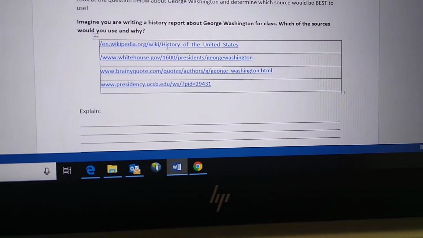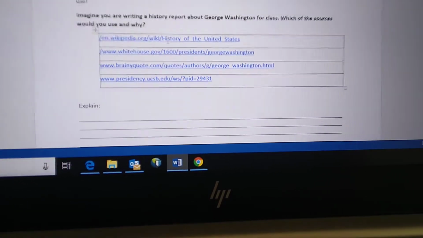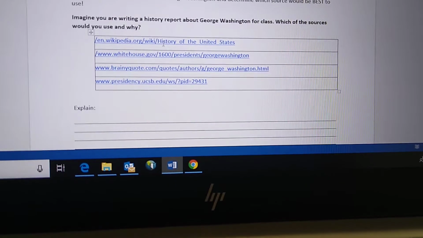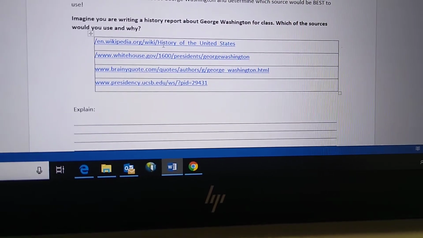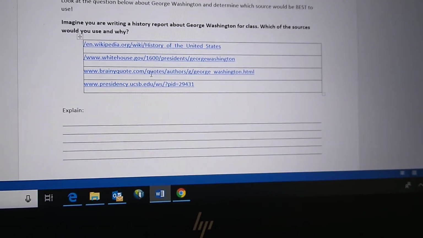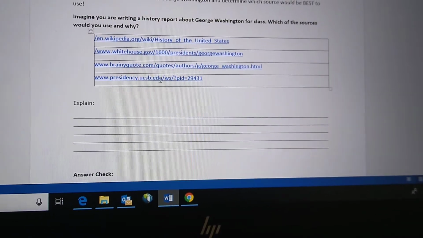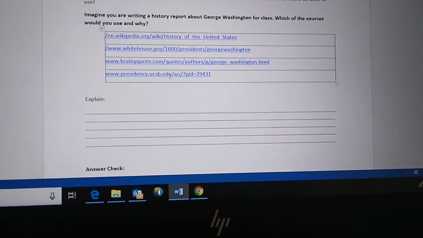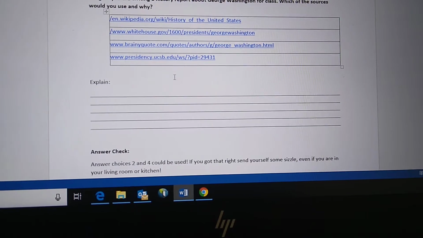And then the last one is presidency.ucsb.edu/ws/ all those things. So we know that it has to be about George Washington. So which one do you think we would use? Explain your answer, and then we'll check the answers.